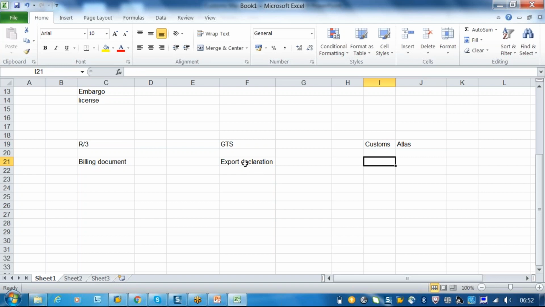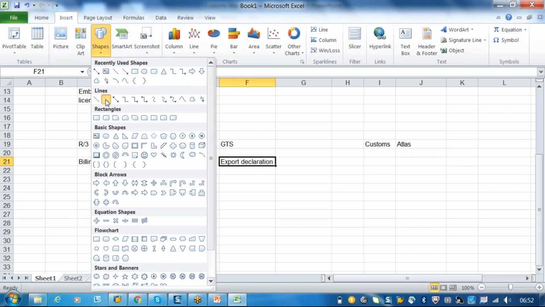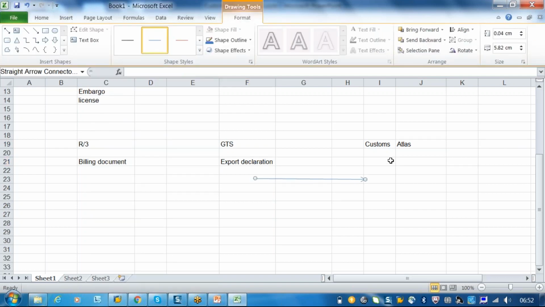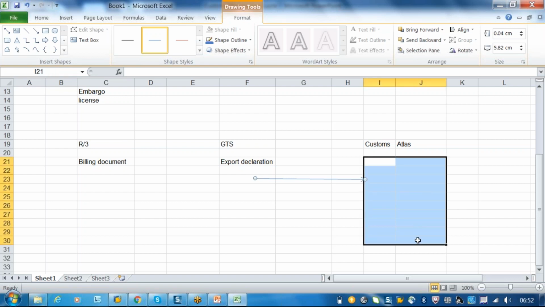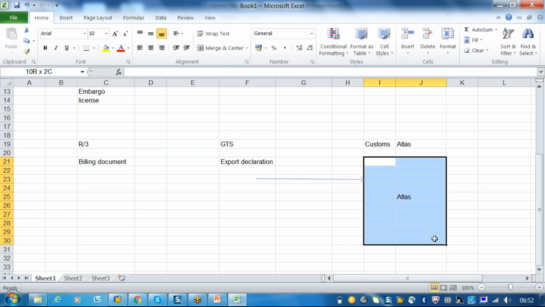Whenever a GTS document is created as a declaration document, automatically there will be one message that will refer to the Atlas system. So just put here, there is an outbound message that will refer to the Atlas. So maybe I'll just say this is completely the Atlas system. It's a customs system. Okay, so this is a customs system which is coming from the GTS system and declaring to the Atlas.